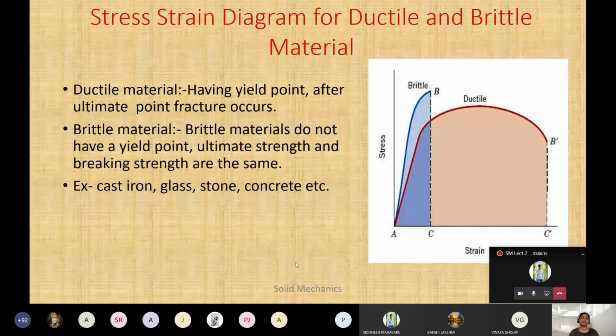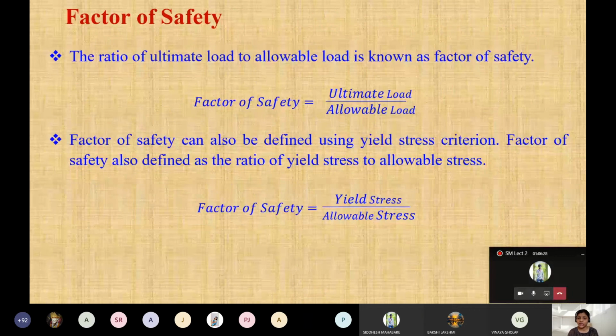Okay, so now this is factor of safety. Now you have to study the factor of safety in terms of ductile material and in terms of brittle material. Why is there a difference? Because in ductile material there is a yielding point, but in brittle material there is directly a fracture point. So that's why factor of safety दोनों का different रहेगा, ये ध्यान देना है. Normal definition of factor of safety is that the ratio of ultimate load to allowable load is known as the factor of safety. ये normal है. Factor of safety is ultimate load divided by allowable load, मतलब जितना sustain करेगा that and ultimate load.